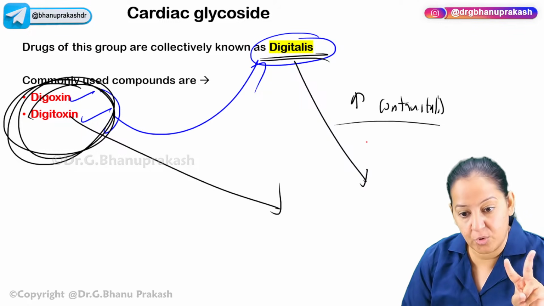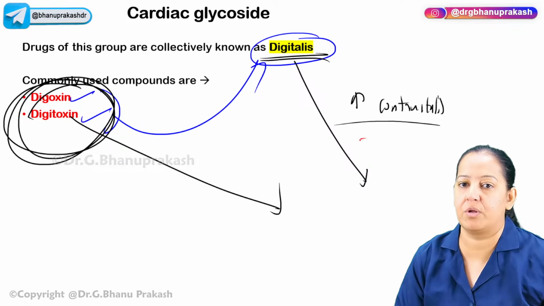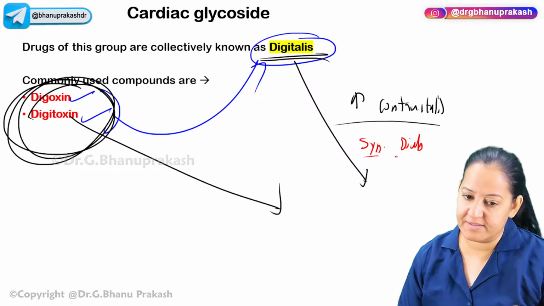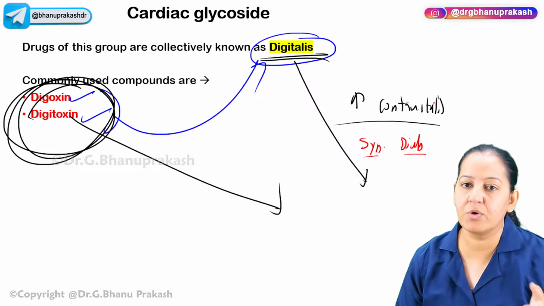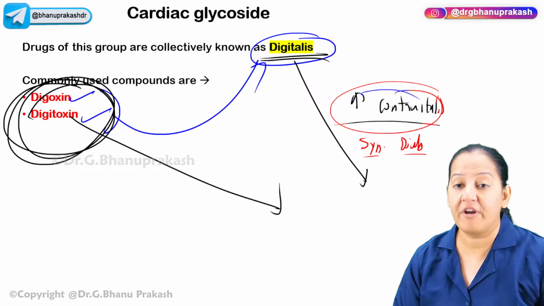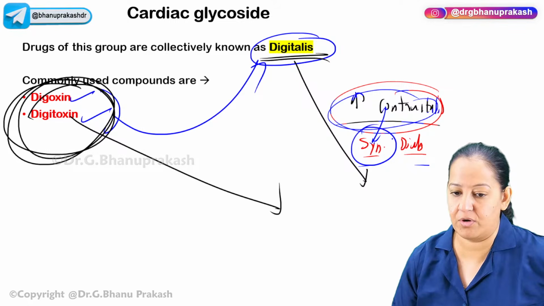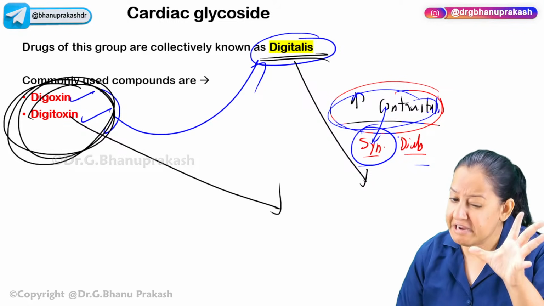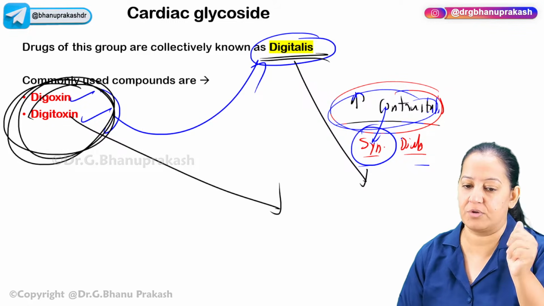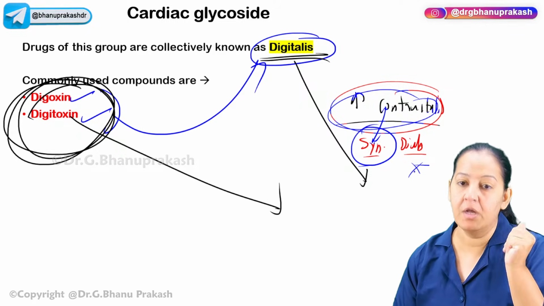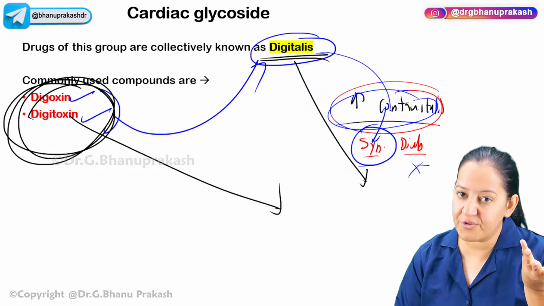See, there are two things which happen in the heart: systole and diastole. Systole followed by diastole is one cardiac cycle. You know the cardiac cycle. So contractility means what? Systole or diastole? I guess you can understand. Contractility means systole. I want to increase the intensity and the duration of the systole. I do not want to increase the diastole. So digitalis increases the systole.